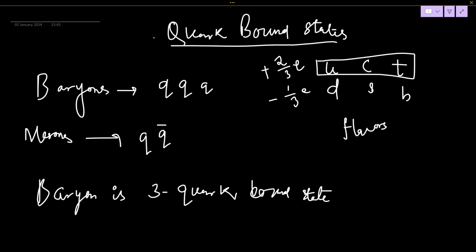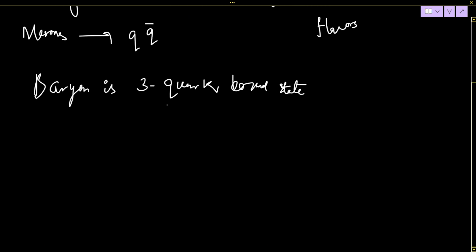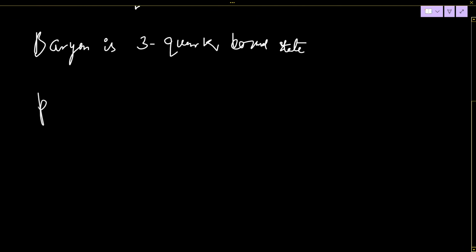For example, let's apply this to the proton. What is the charge of proton?